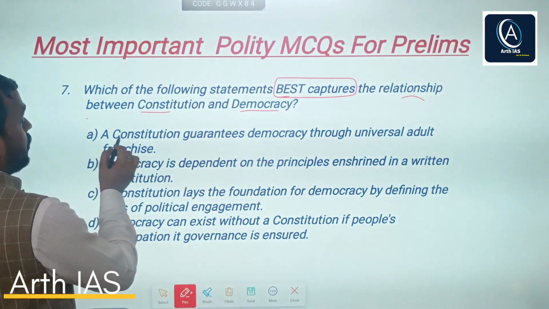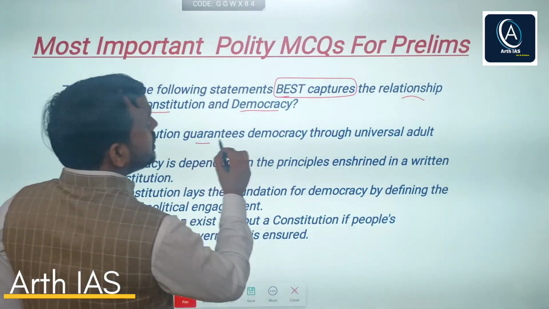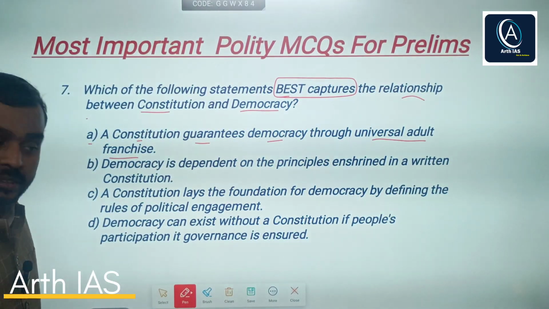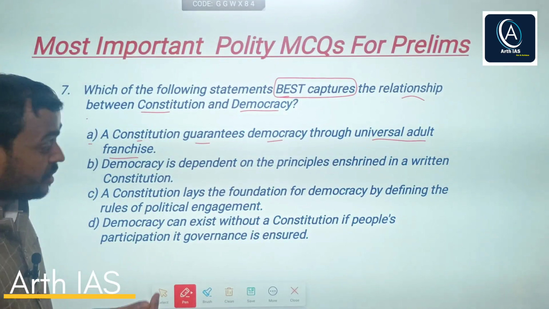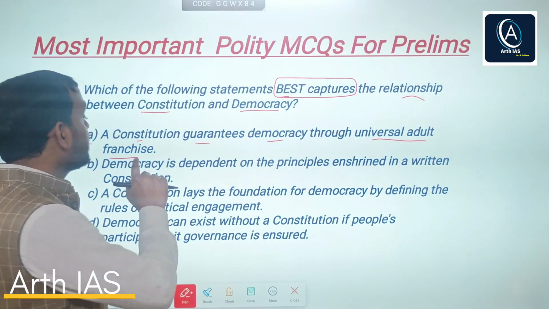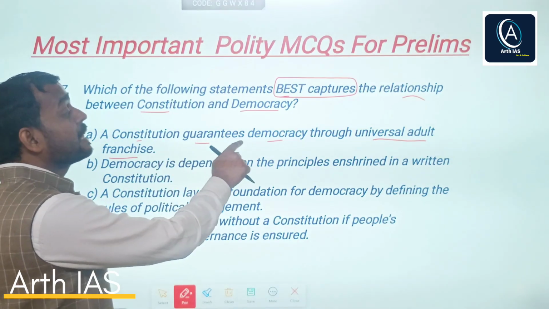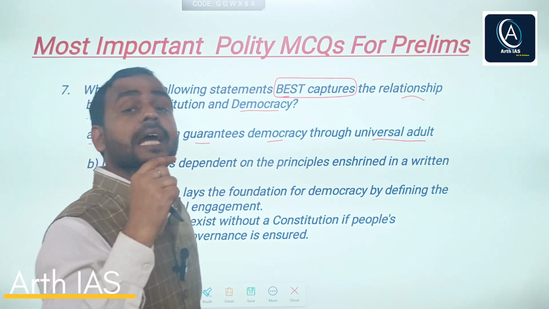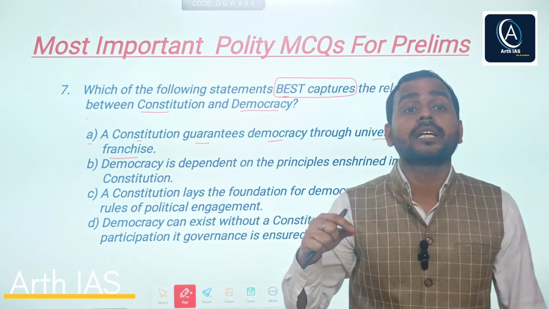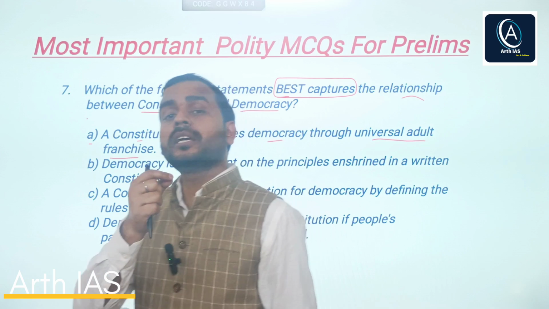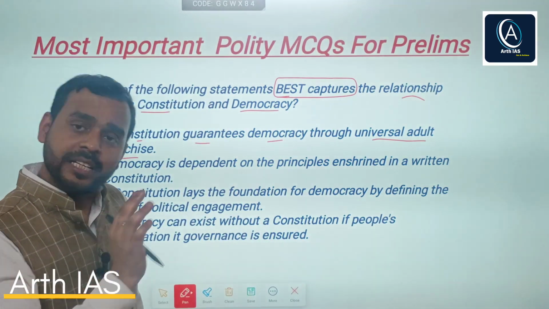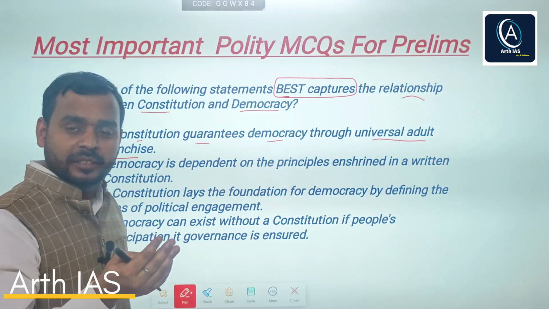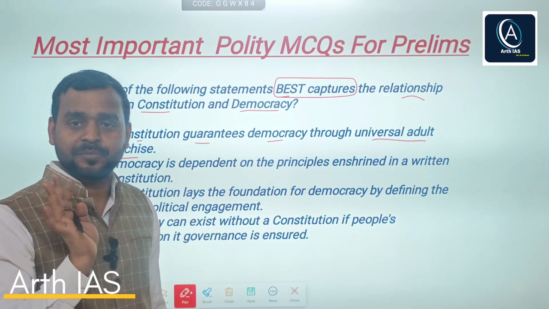The first option says a constitution guarantees democracy through universal adult franchise. Universal adult franchise means every individual who is an adult can participate in the voting procedure. That is the simple meaning. For example, in India, anyone who is 18 or above can cast a vote.